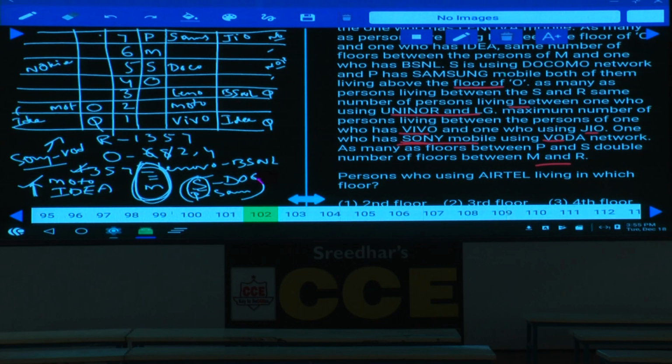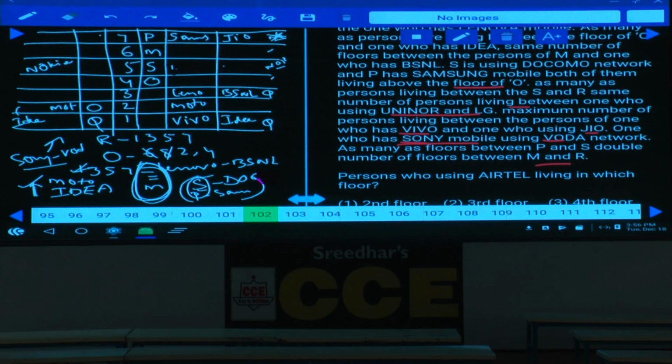As R is 1, 3, 5, 7, then what are the different possibilities to this R? R can be either on the first floor, and again, we have that between Q and Nokia, there must be exactly 3. As there are 3 in between Q and Nokia, Nokia cannot be at this place, hence Nokia must be here, isn't it? Hence where should this Nokia be? Nokia must be here, because Docomo is a service and Nokia is at this place, because Nokia cannot be at the 7th floor.